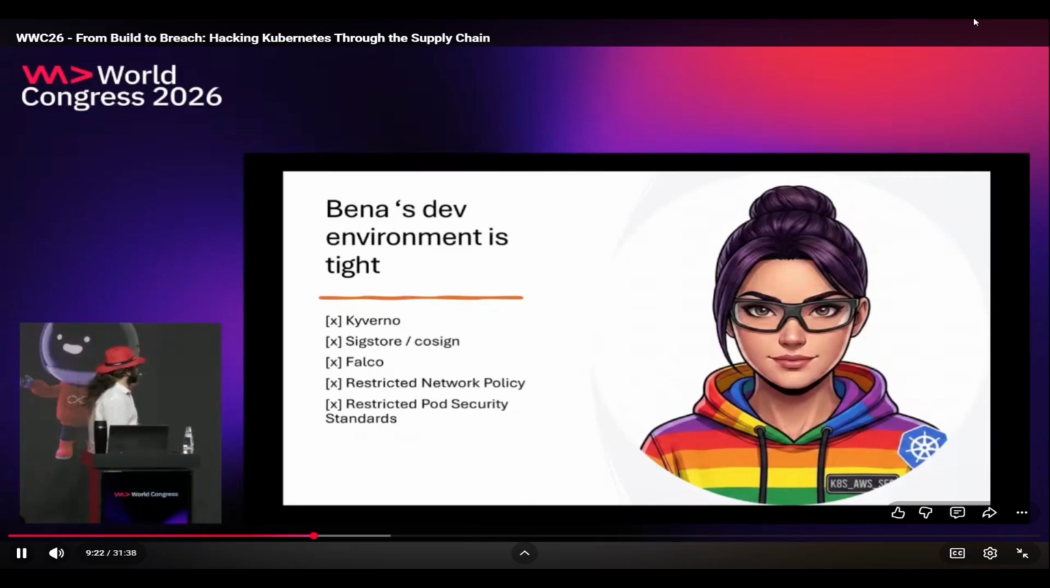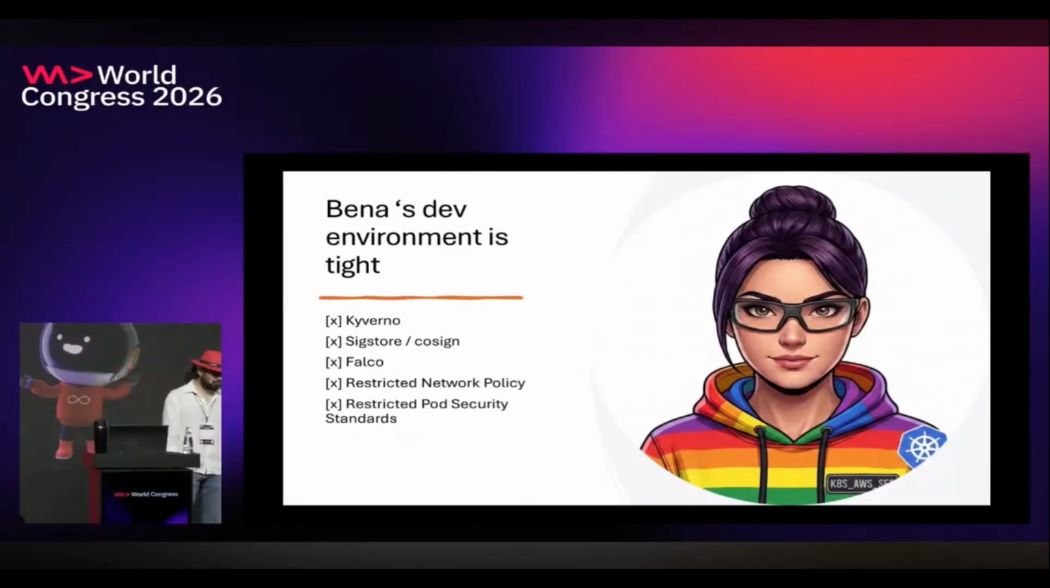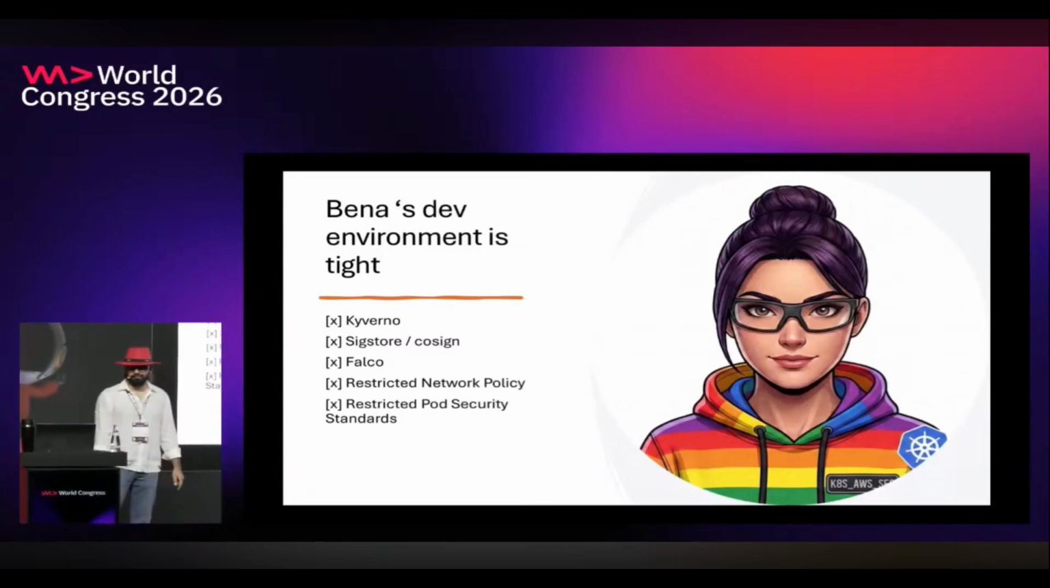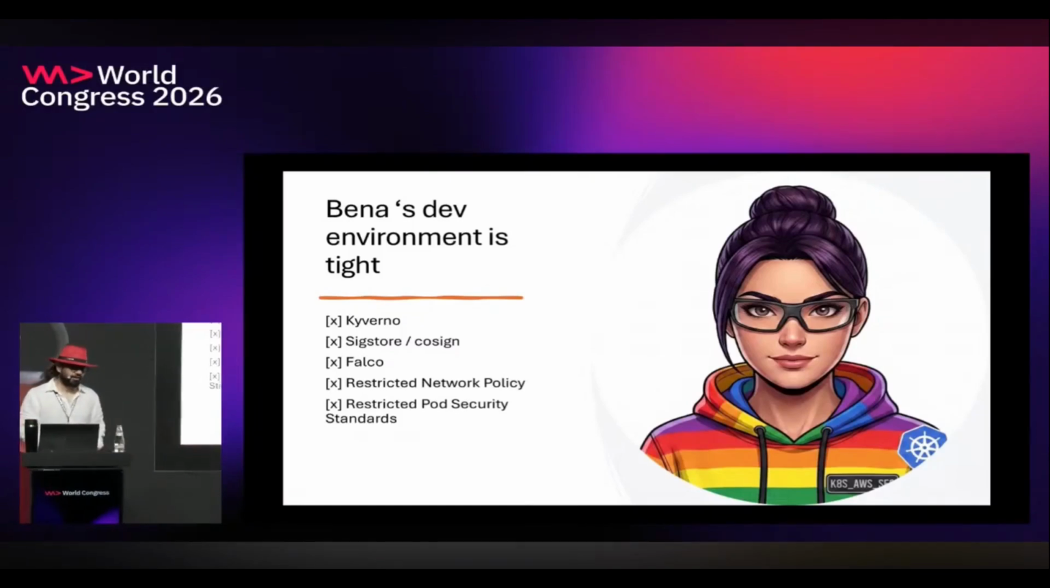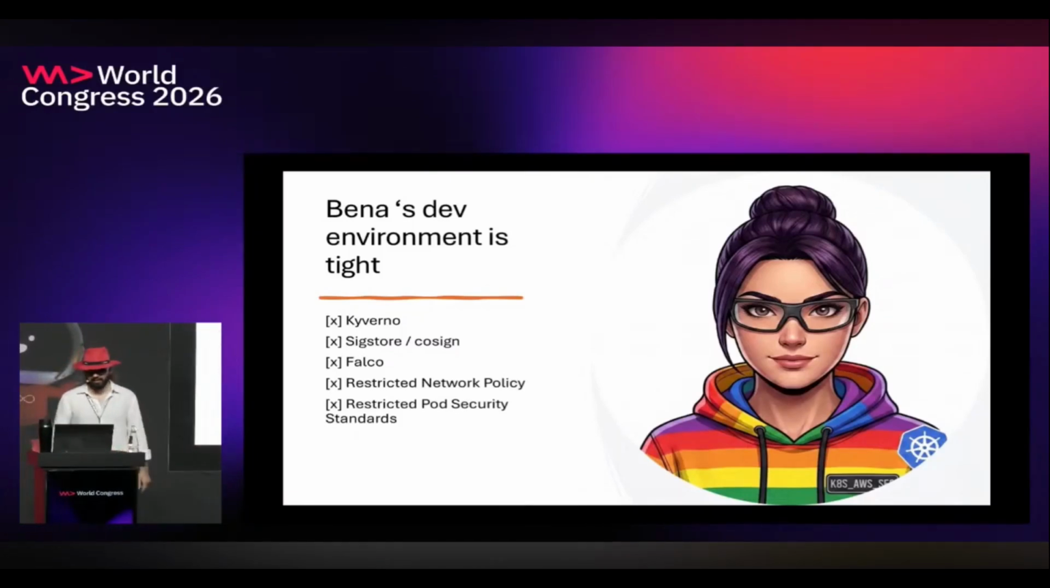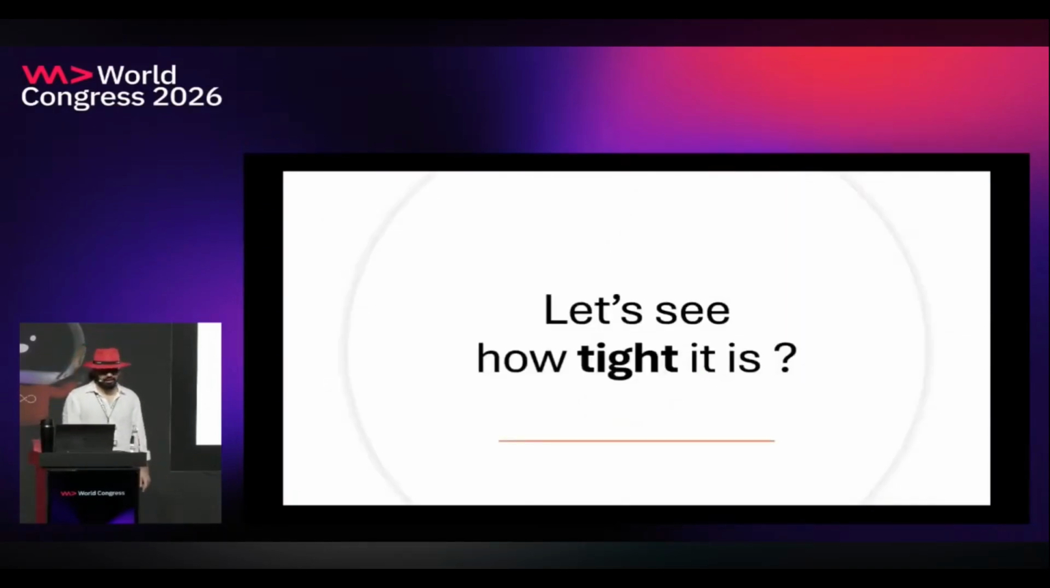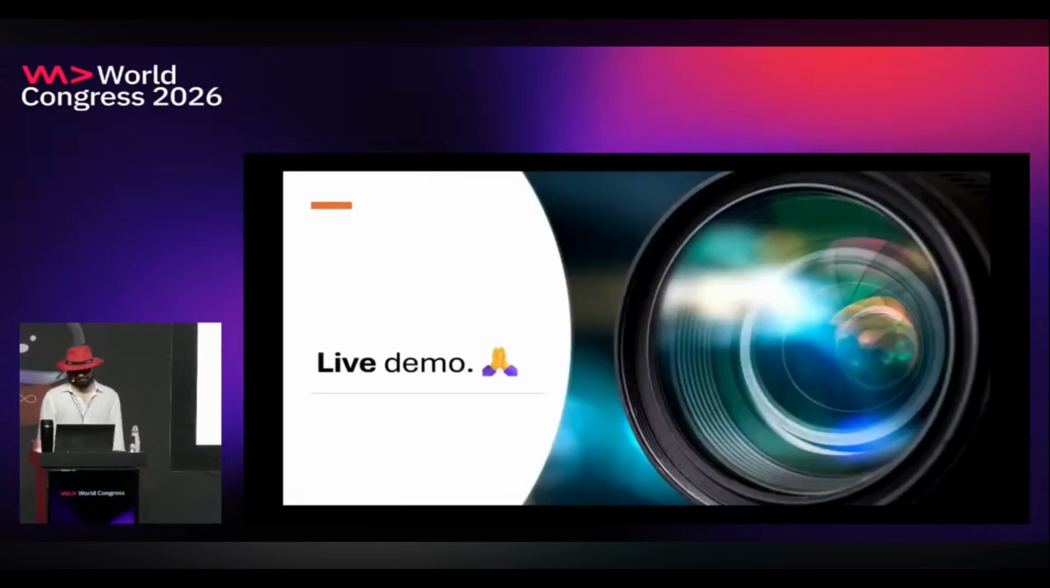But we had Bena. Bena made sure that no one can get into the cluster, the image, if it's not signed by us. And Falco will catch something there if there is shady activities. And we have network policies. Who can talk to anyone if we don't allow it? And the pod doesn't have any capabilities. Let's see how tight it is.